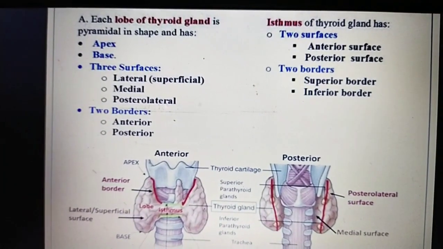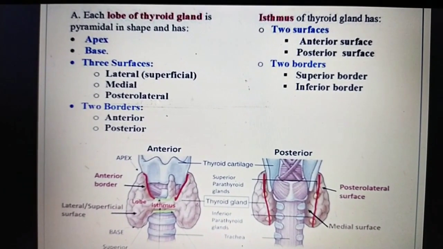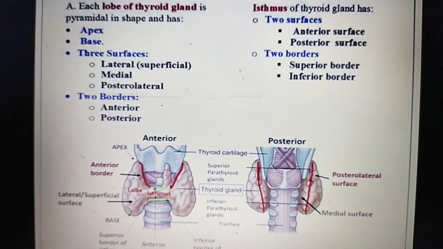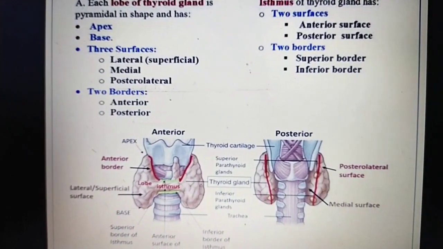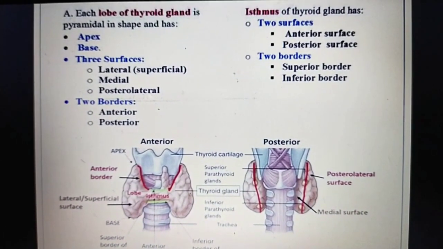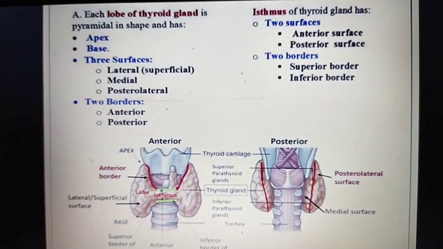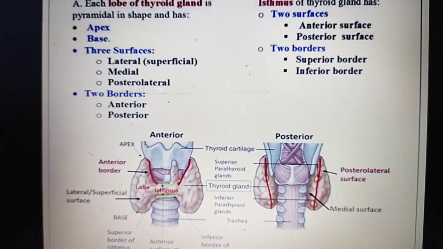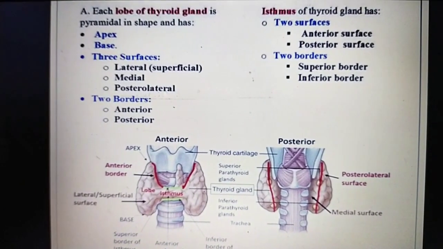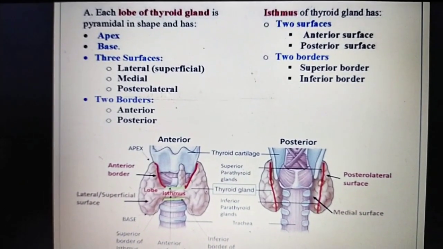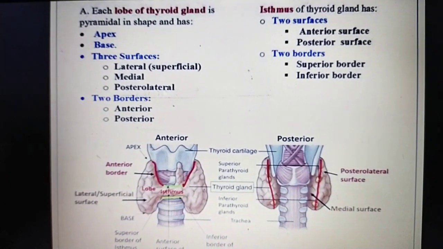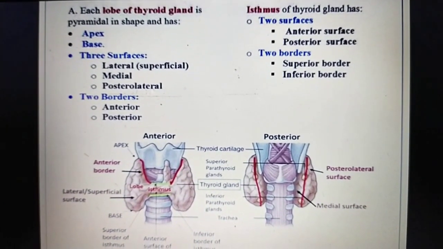Each lobe has three surfaces: lateral surface, medial surface, and posterior lateral surface, and two borders, anterior and posterior.